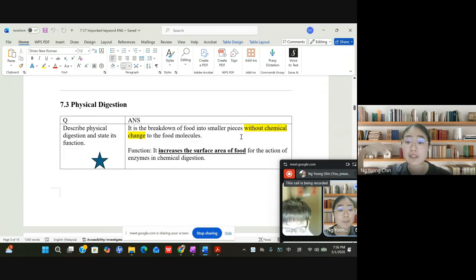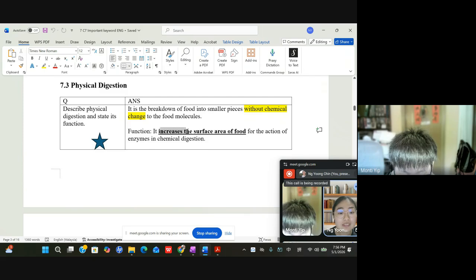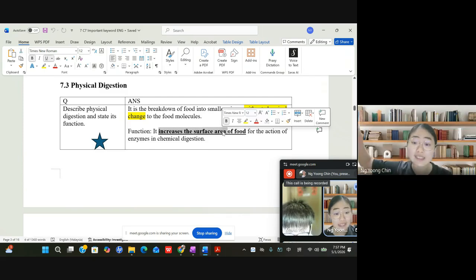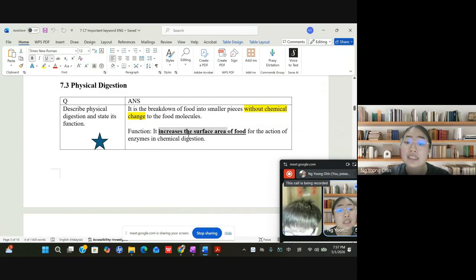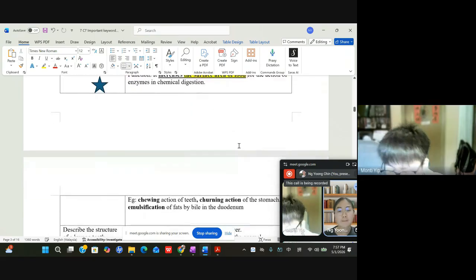You need physical digestion to increase the surface area of food for the action of enzymes in chemical digestion later. So the keyword is increase the surface area.